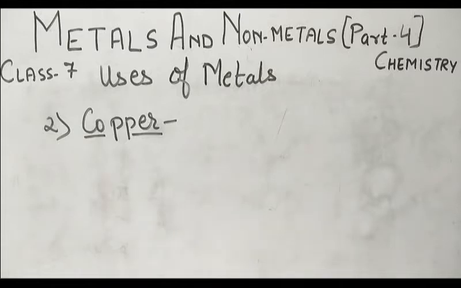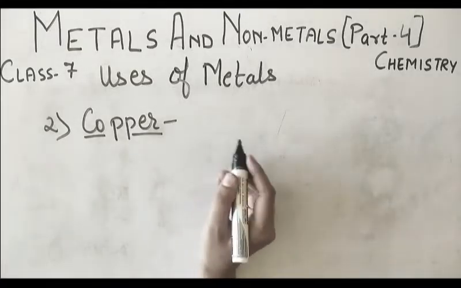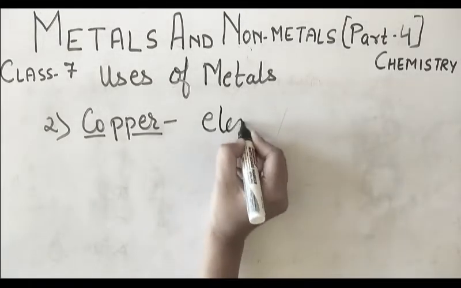Copper की property क्या होती हैं? तो if we talk about the color, it is a reddish brown metal. It is a good conductor of heat and electricity, and it is also used for making alloys. One use, as I discussed here, is making electrical wire.